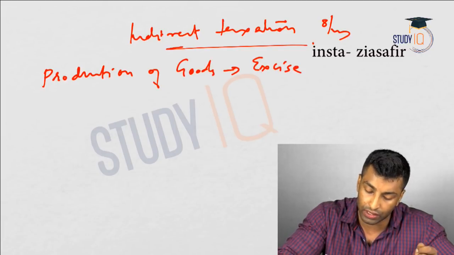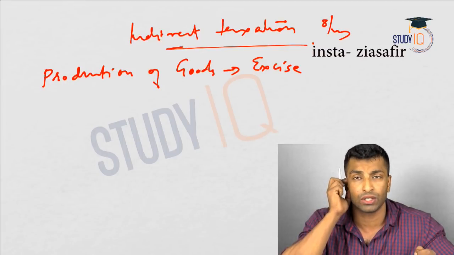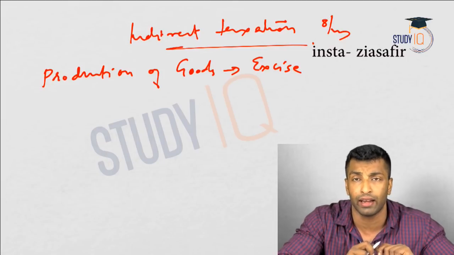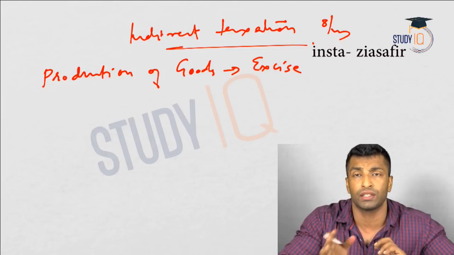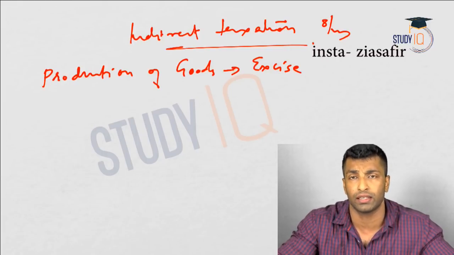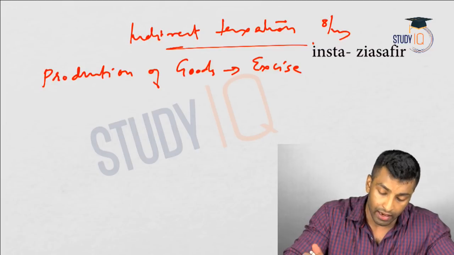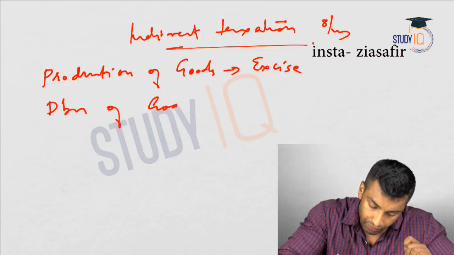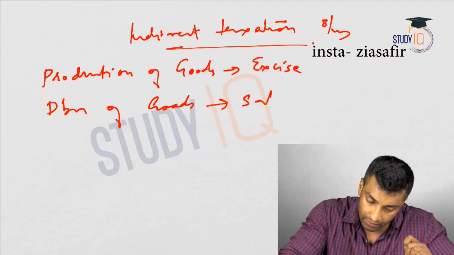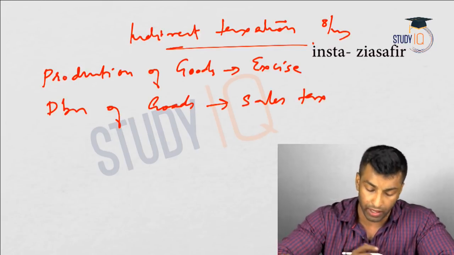And this was modified to mode VAT based on the ideal concept of VAT in 1986, and in 2000 we have discussed that it was replaced with sen VAT. Okay, there are some modifications which have been done in mode VAT to convert to sen VAT. Then distribution of goods, we have sales tax. Now if you are importing from abroad, it is going to be custom duty in case of distribution.